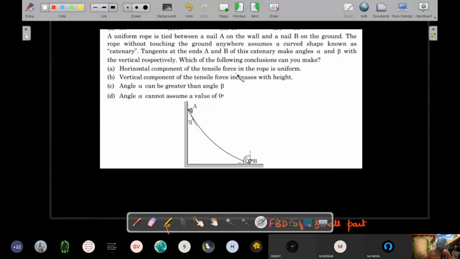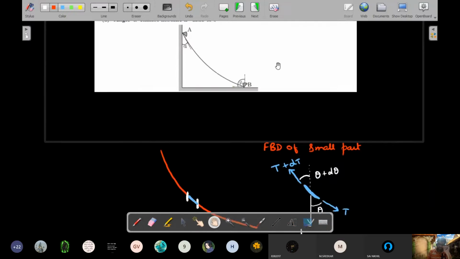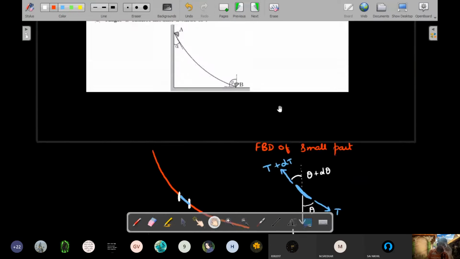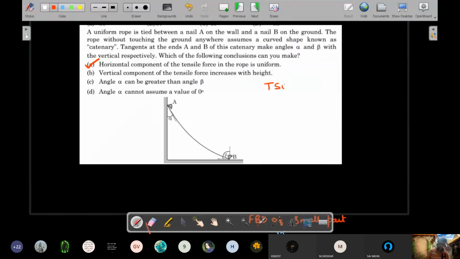Horizontal component of tension force or tensile force or tension in the rope is uniform. I think the first answer is definitely correct. Vertical component of tensile force increases with height. Vertical component of the tensile force increases with height. You should realize that the angle, right, which is here, remember T sine theta is a constant, right? So you should have T sine theta is a constant which is k, right? Then he's asking what happens to T cos theta. Does it increase or decrease?